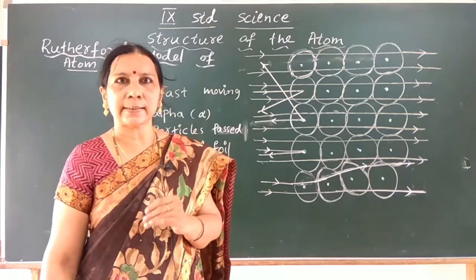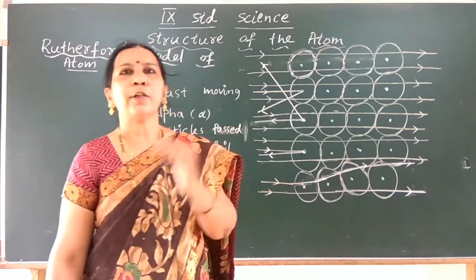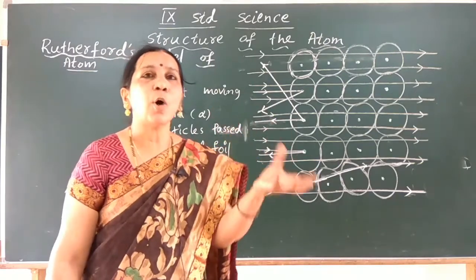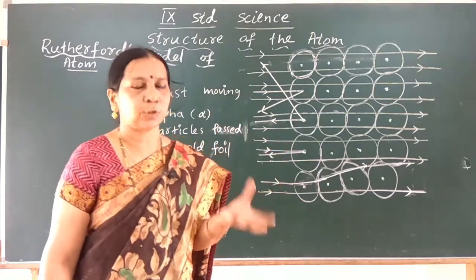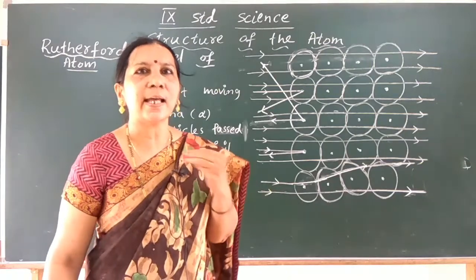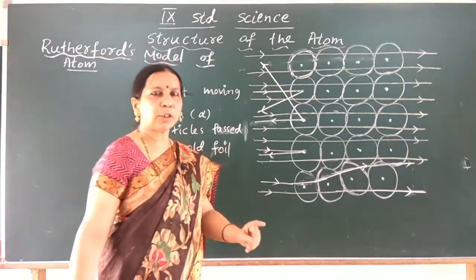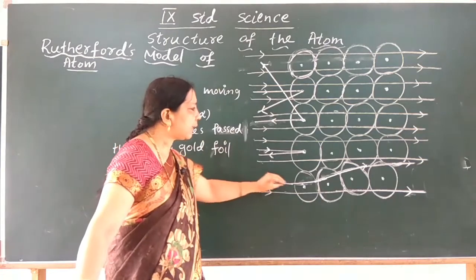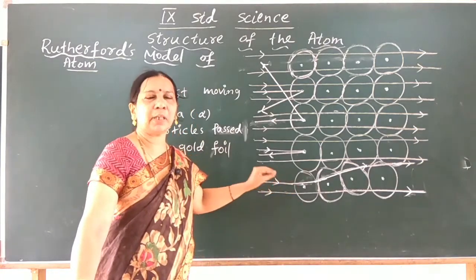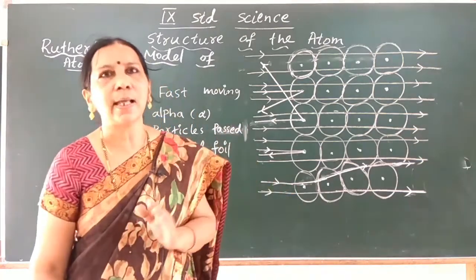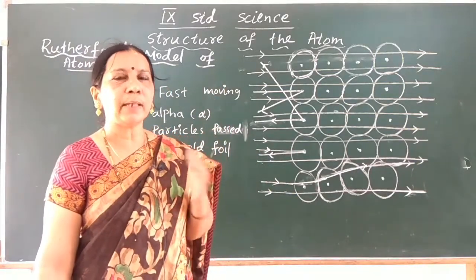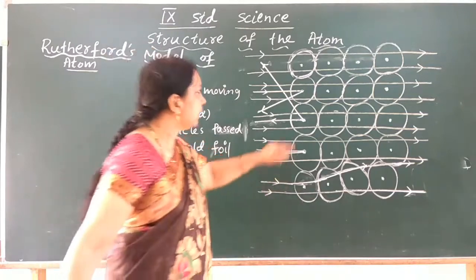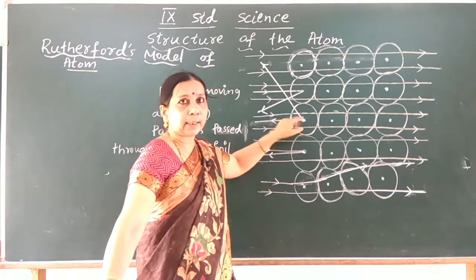It indicates that the positive charge and all the mass of the atom is within a small volume, the nucleus, a small volume within the atom. So he made these conclusions.